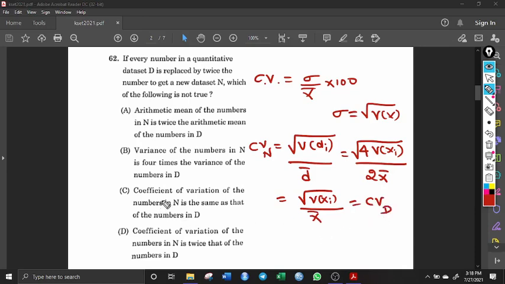So coefficient of variation of the numbers in n is the same as that of numbers in D. So this is also a right statement, this is also right, and this is also right. So the answer is D. This is the wrong statement. Okay. Let us move further.